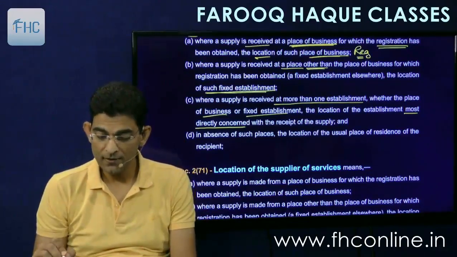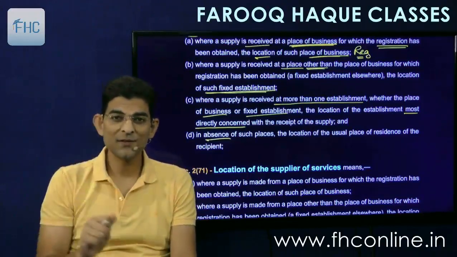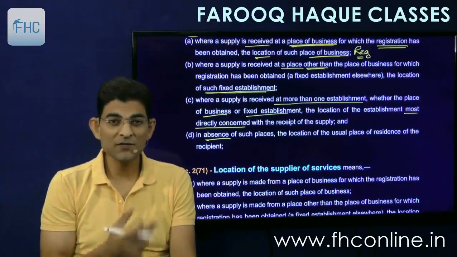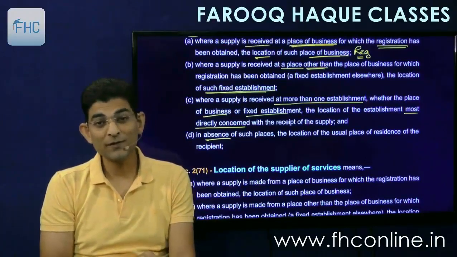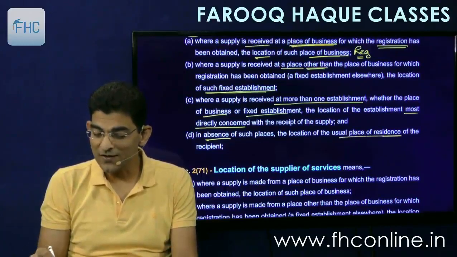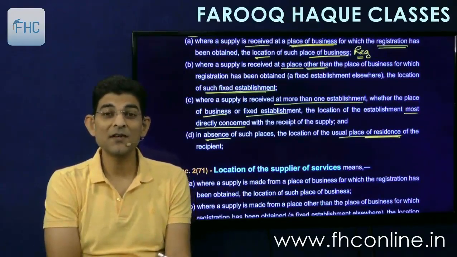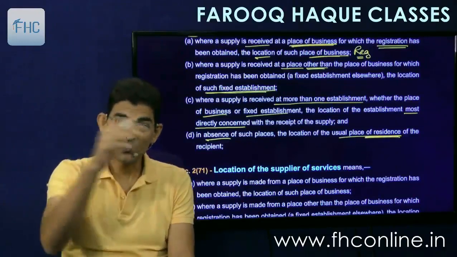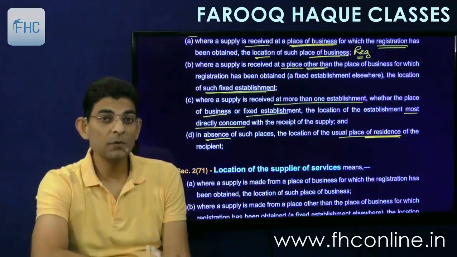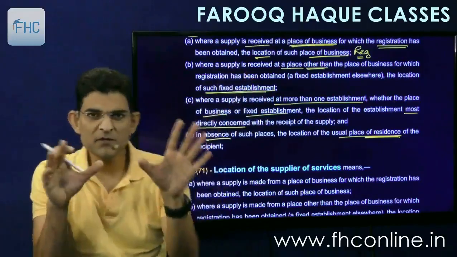Okay. And in the absence of such a place, you are the recipients of so many services, but do you have any registered place? No. Do you have any fixed establishment of business? No. Then what? The location of the usual place of residence of the recipient. So then we'll see the residence. In your case, if you are the recipient of service, your location would be your residence. Simple. So you can remember all these 4 points, very simple.